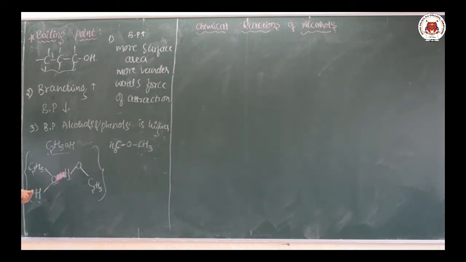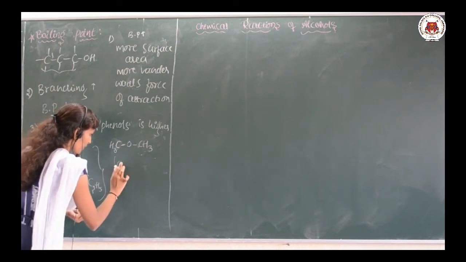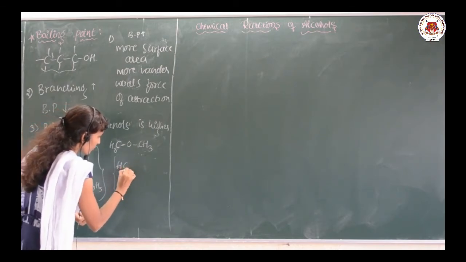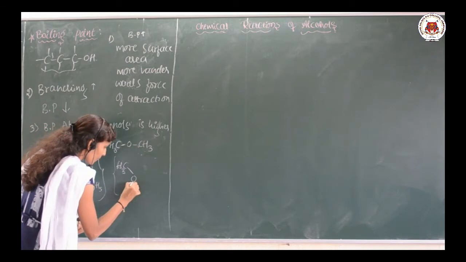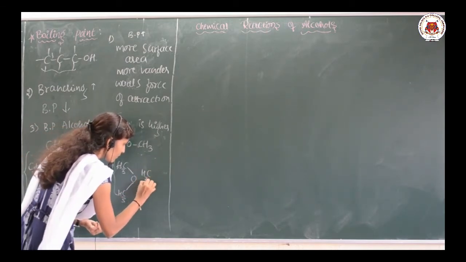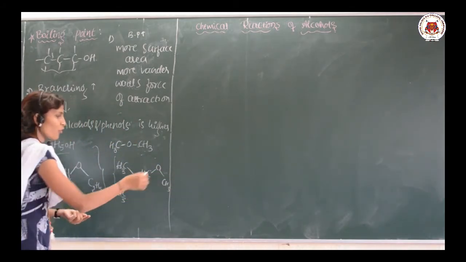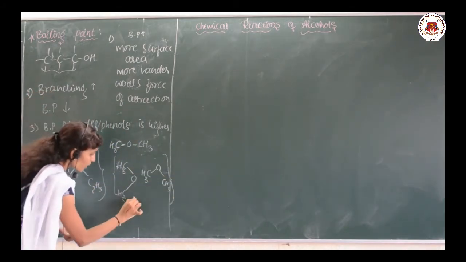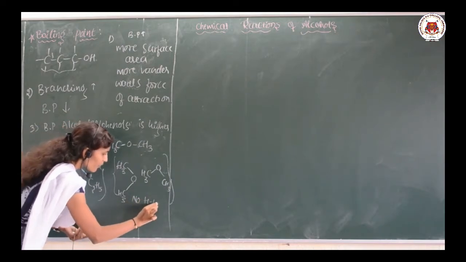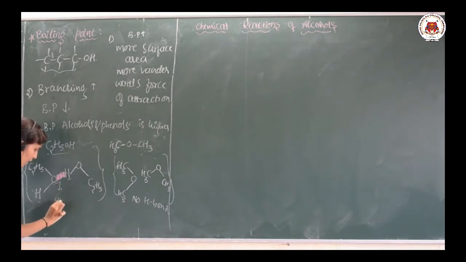So, bond formation takes place in case of alcohol. But what about ether? In case of ether, there is no bond formation. There is no H bond here, but here there is a formation of the hydrogen bond.